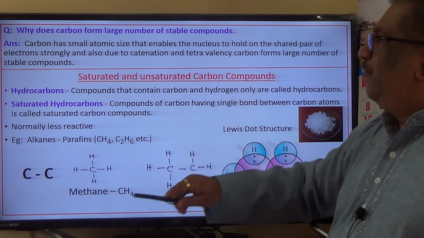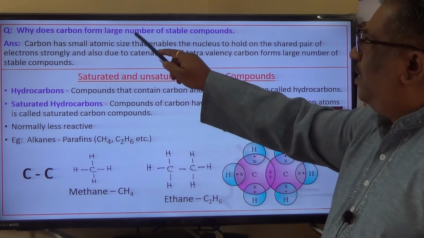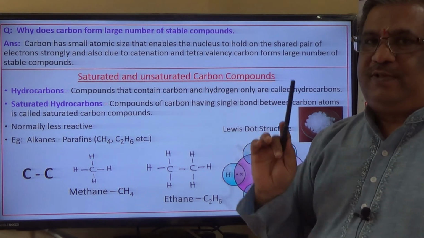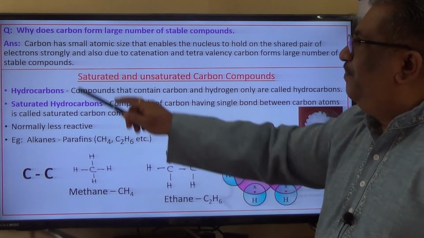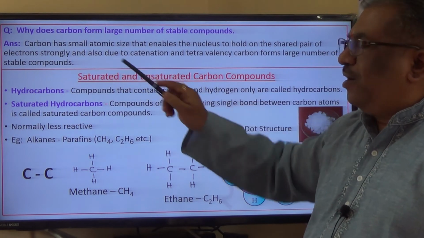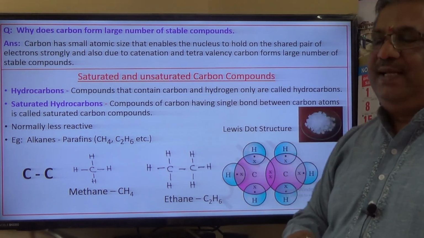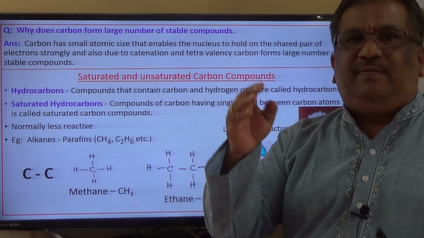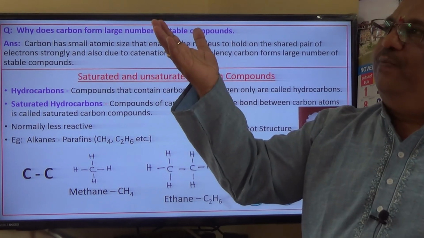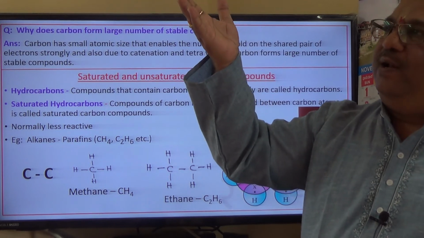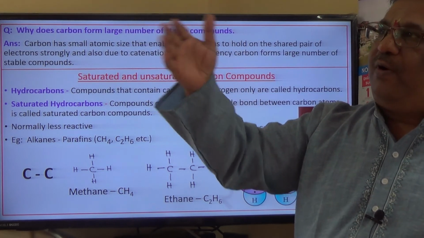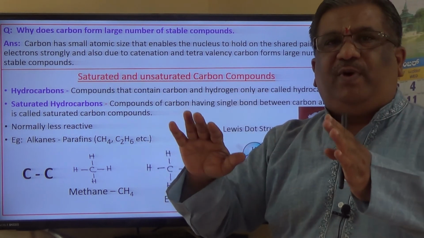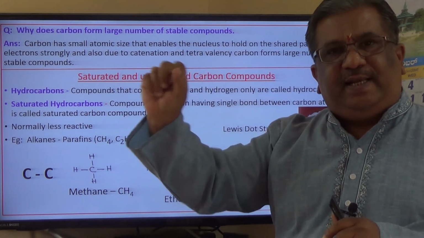Here there is a question: why does carbon form a large number of stable compounds? So the answer to this question is very interesting. Please look at that. Carbon has a small atomic size. When I say a small atomic size, you can see the atomic size of carbon in relation to period number 2, lithium, beryllium, boron, etc. Across the period from left to right, when we move, atomic size decreases.